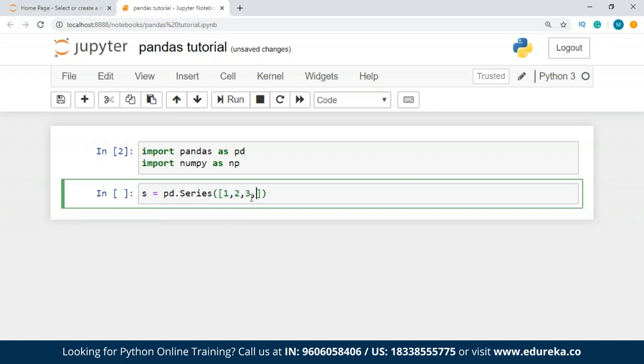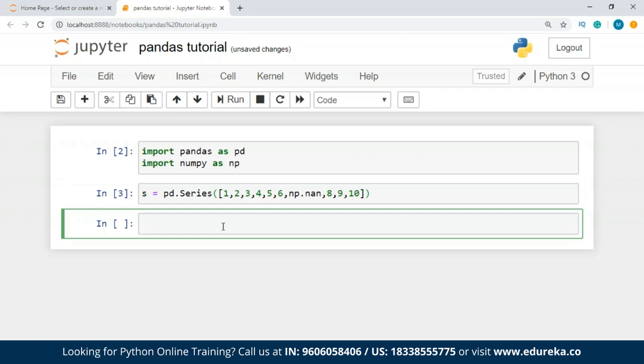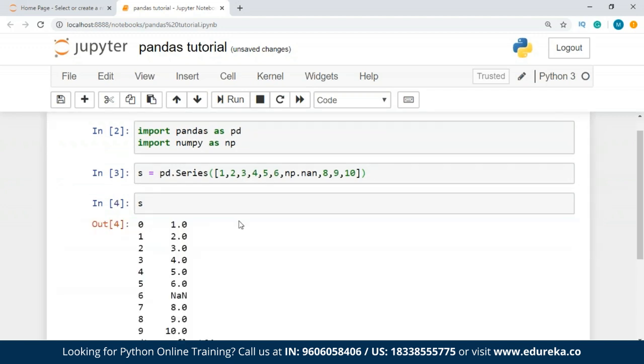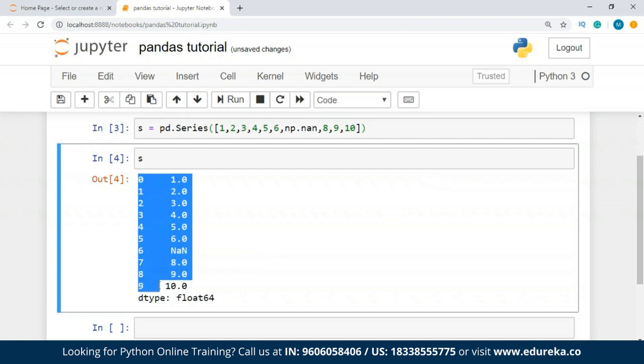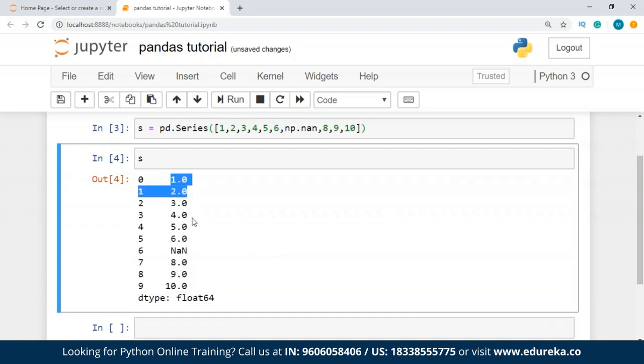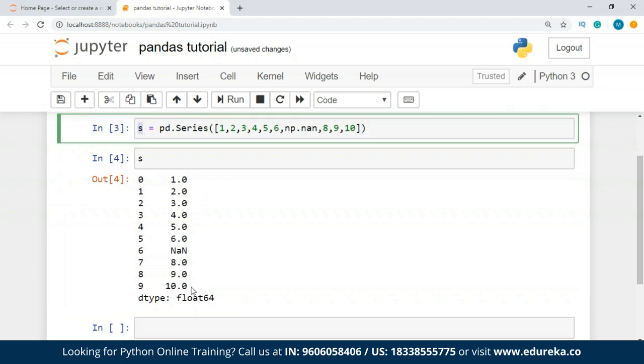Let's say 1, 2, 3, 4, 5, 6, and I'm going to use numpy now to create a null value, then 8, 9, and one more value, let's say 10. So it's going to create a series. Now when I print s, we have a series which has indexes which are already there, and all the values that I passed inside the list. So this is how you create a series in Python using pandas, guys.